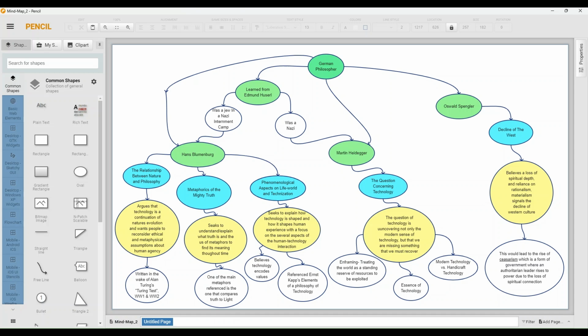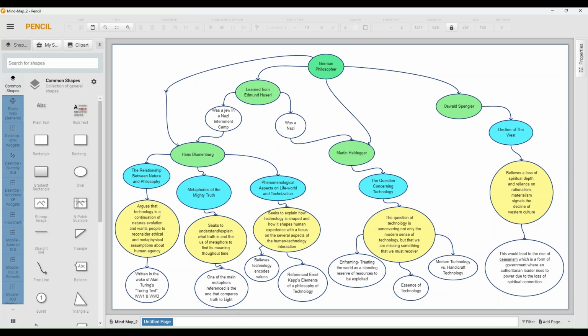I found that explanation or metaphor for truth, permeating throughout time and contributing to our understanding of what truth is, to be very interesting. And how he's talking about what other metaphors we've used to describe truth, and why it's important to take note of these metaphors when trying to understand what truth is.